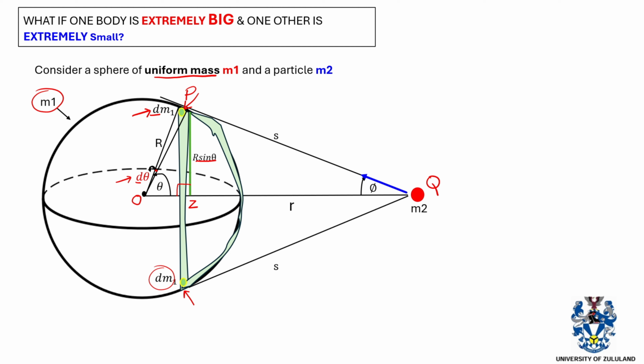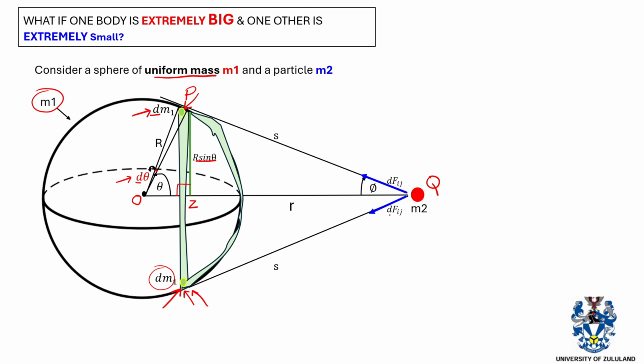So now let us talk about the universal law of gravitation. We say that this smaller particle, which is dm1, this smaller portion of mass, exerts a gravitational force on this red particle, because basically that's what Newton's universal law of gravitation states. We also say this other small particle at the bottom here also exerts the same force. We have taken out the same portion, so it will exert the same force on mass 2. And then we can see that these gravitational forces are diagonal, so we're going to call them dF.